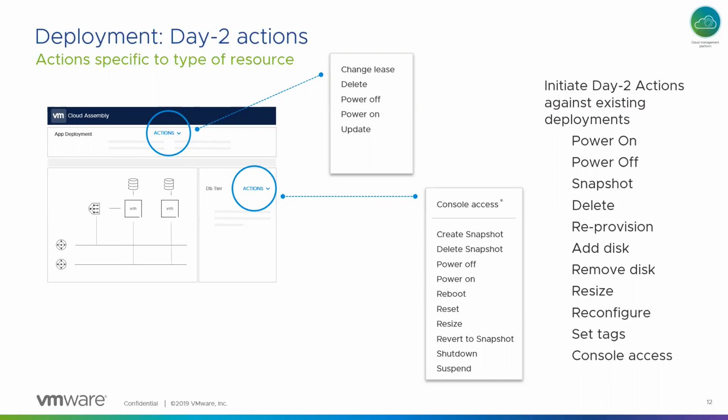In terms of individual resources, you have the various day 2 actions available for machine as well as for disk. For the machine, you can take snapshots, reboot, resize, revert to a snapshot, shut it down, suspend it, and so on. While on the disk, you can add a disk, remove a disk, resize, set tags, set up console access, and so on. So most of the day 2 actions are available out of the box with version 8.